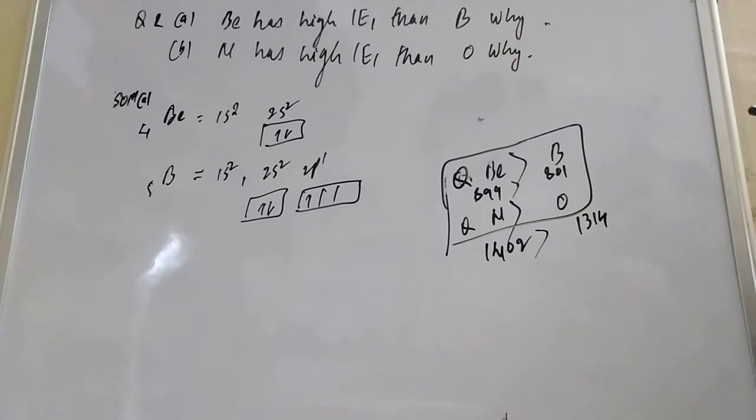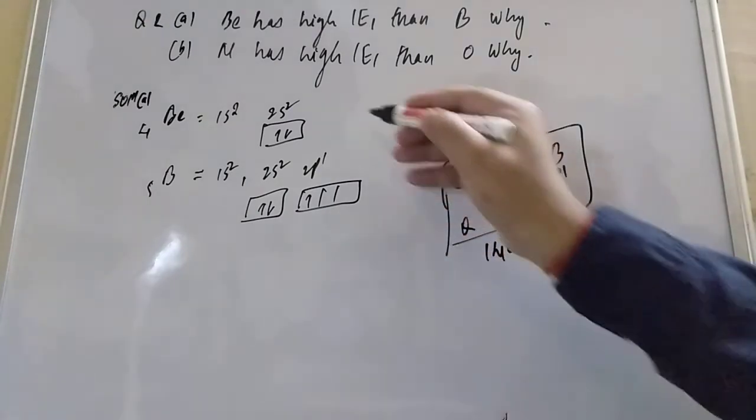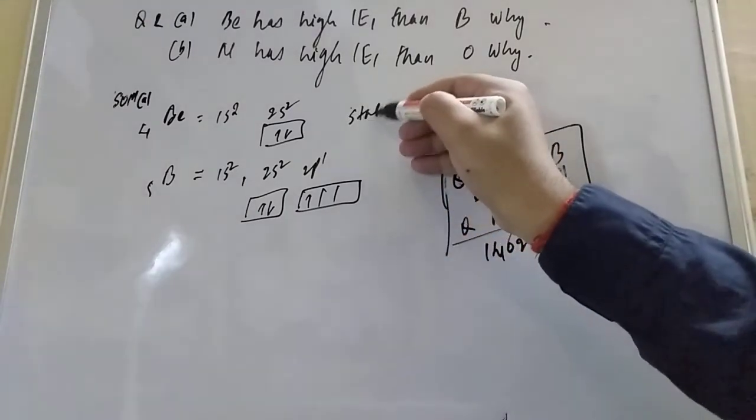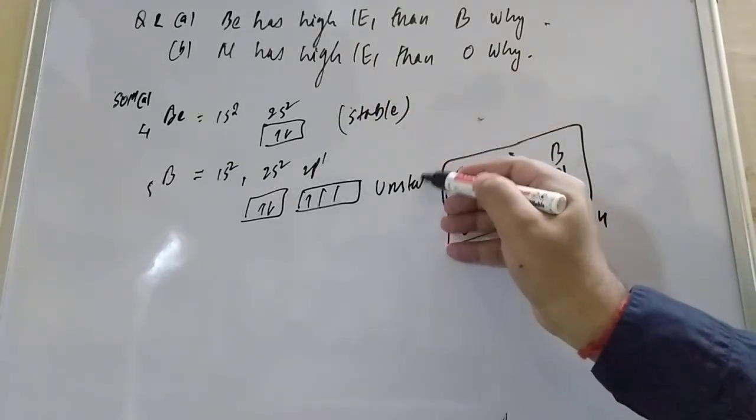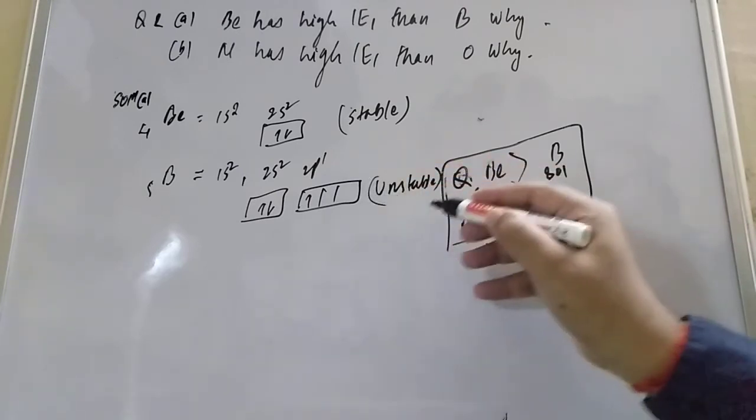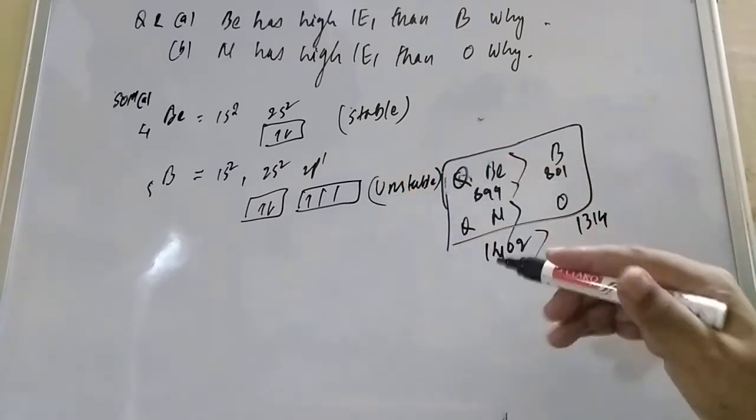Dear student, you see beryllium has a stable configuration, and boron is unstable. Removing the electron from an unstable configuration is easy.